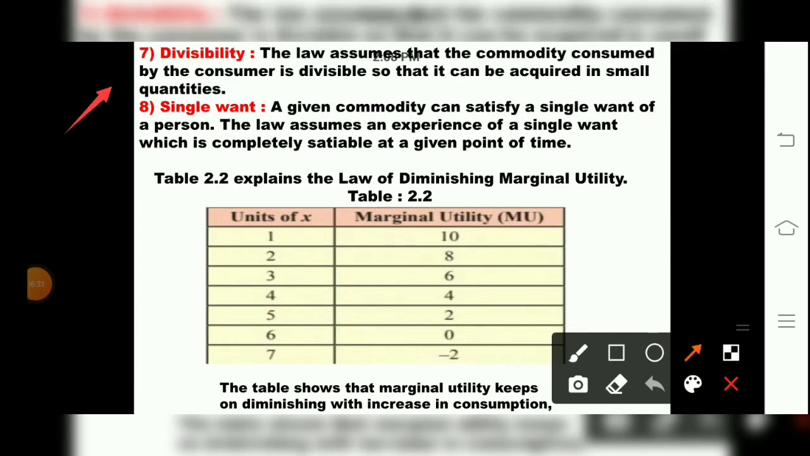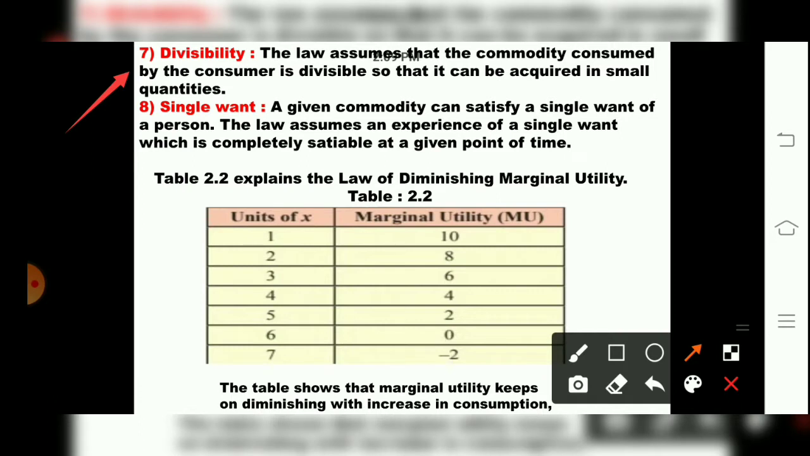This law assumes that the commodity consumed by the consumer should be divisible and should be acquired in smaller quantities. Whatever commodity we purchase, we should be able to divide it, to make it in small quantity. Only such commodities can be subject to the law of diminishing marginal utility. Then the 8th assumption, children, is regarding a single want.